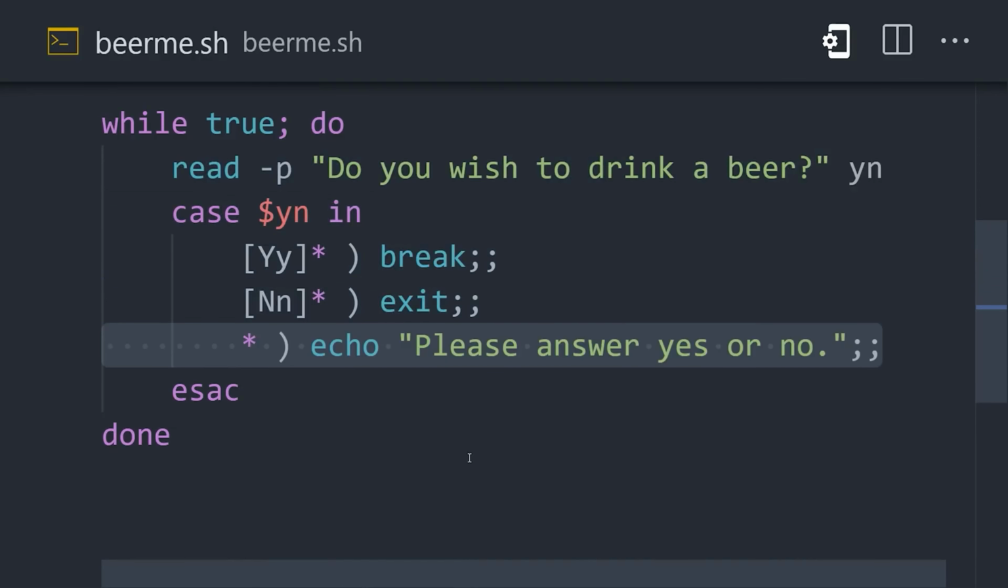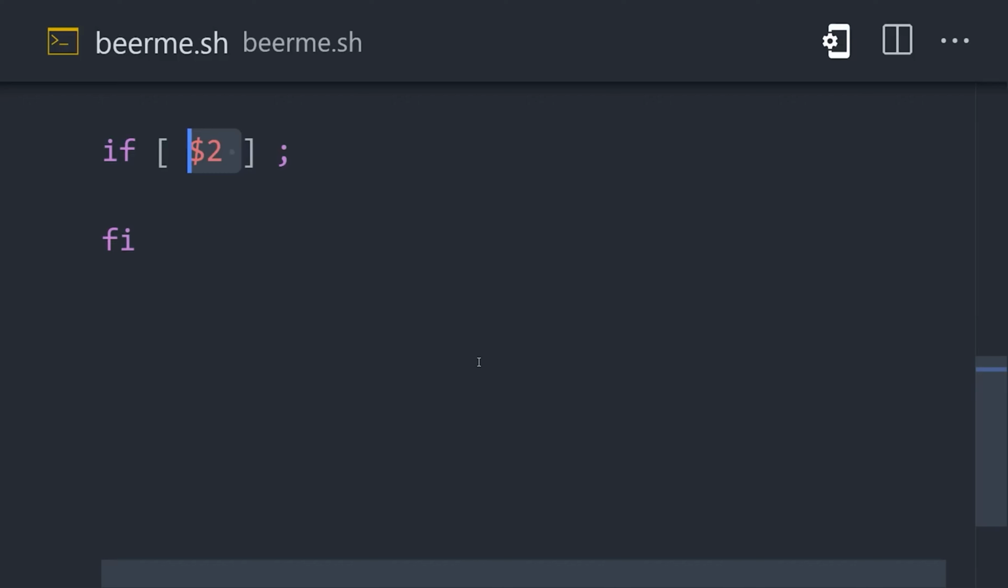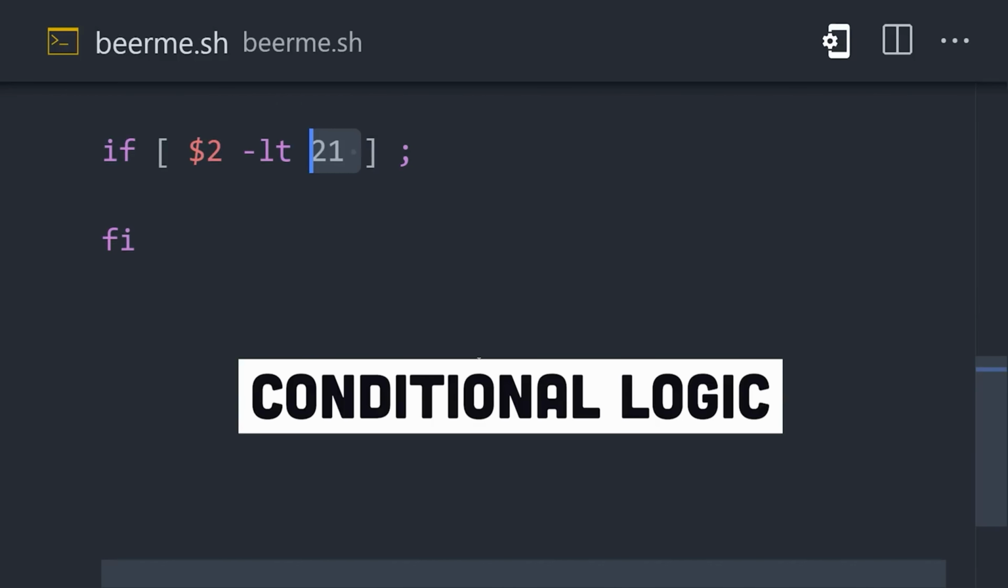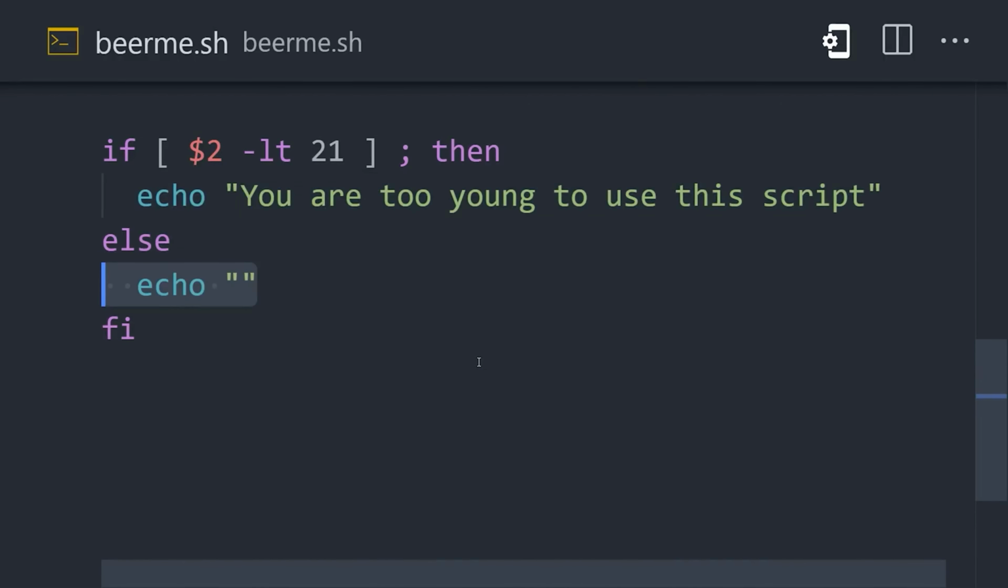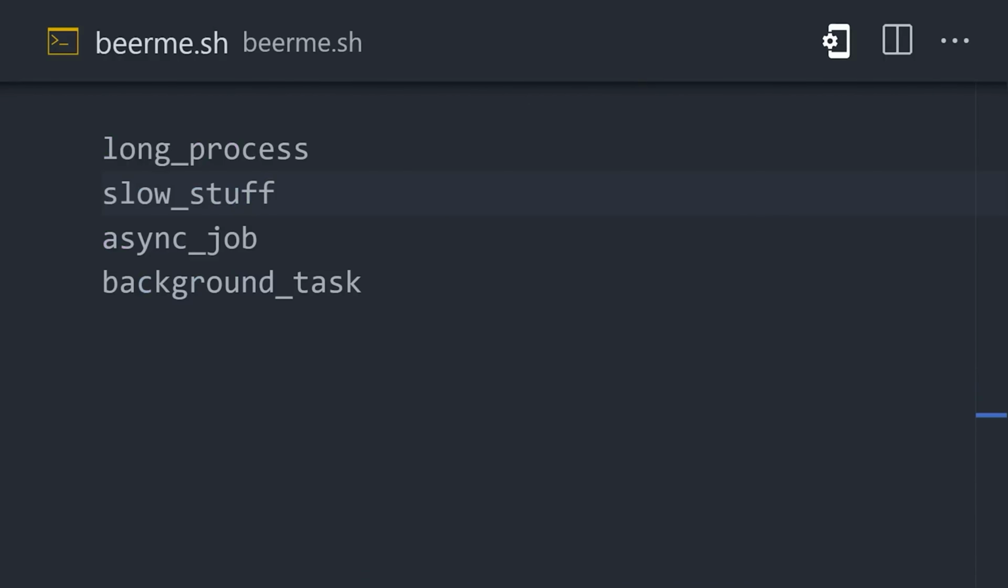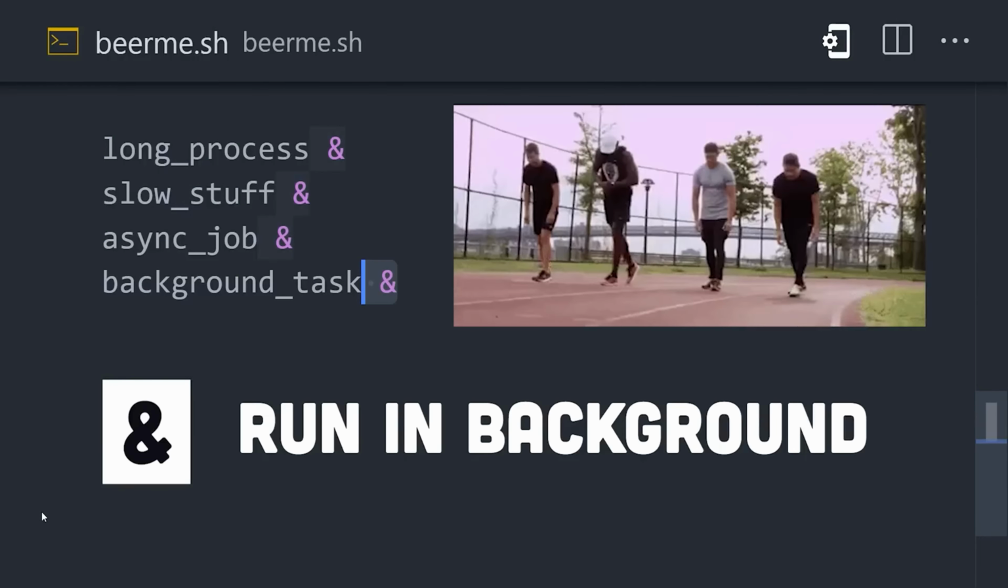From there, we can implement conditional logic with an if statement, which will test if the value on the left side is less than the value on the right side. If true, then run this command, otherwise run the else command. Another cool feature is that if you have multiple long-running processes, you can run them in parallel in the background by adding an ampersand sign after the command.